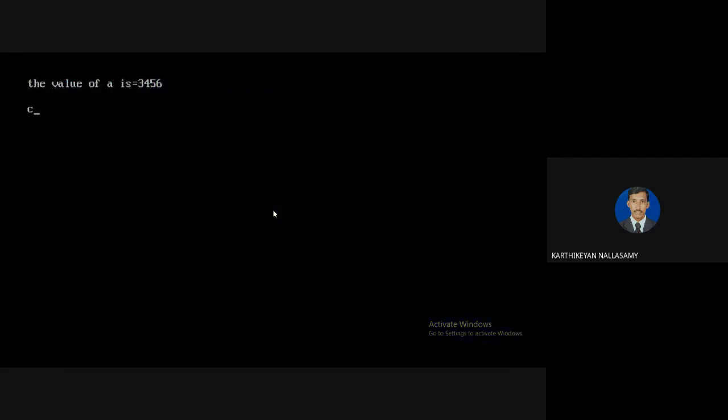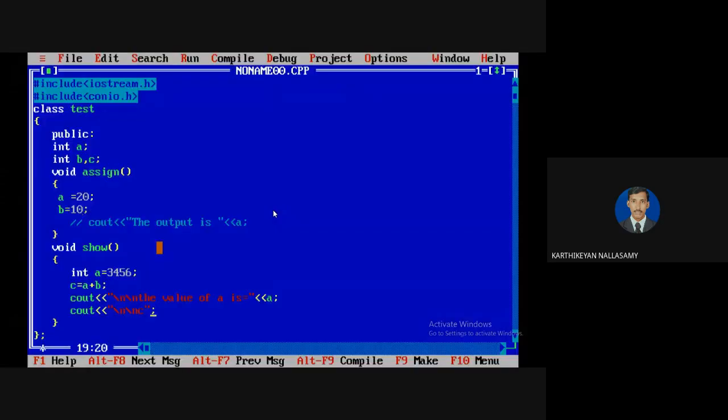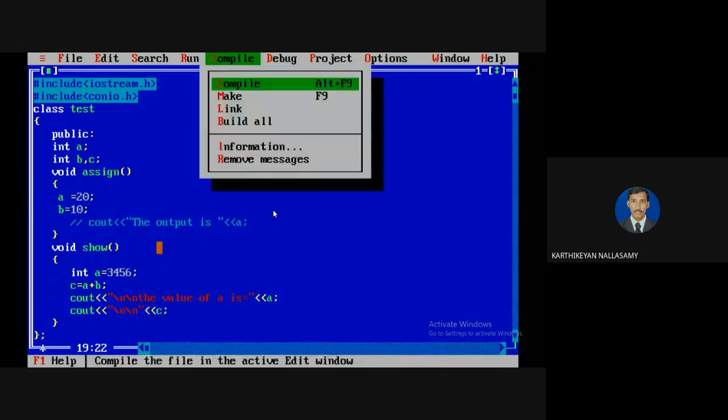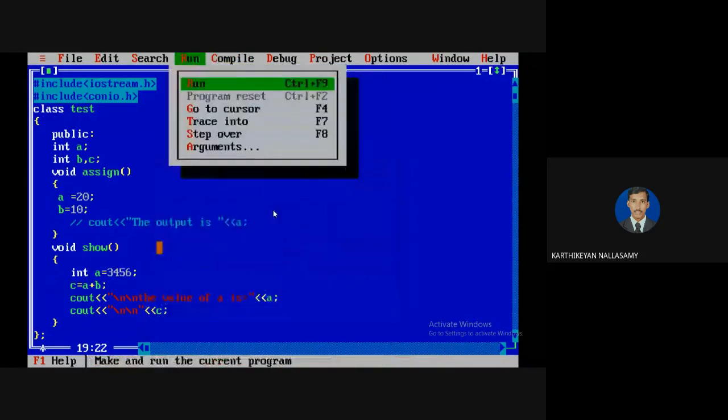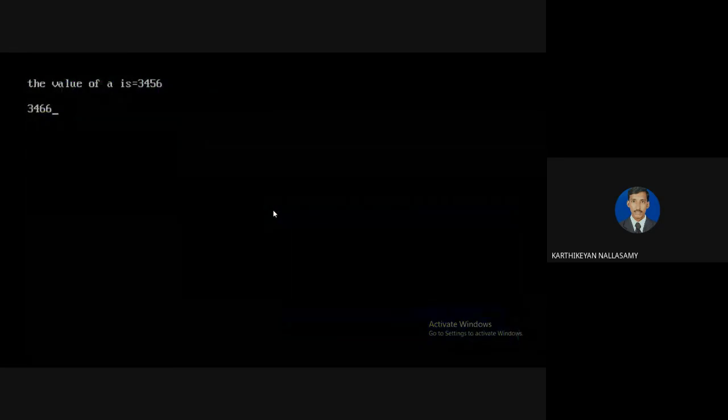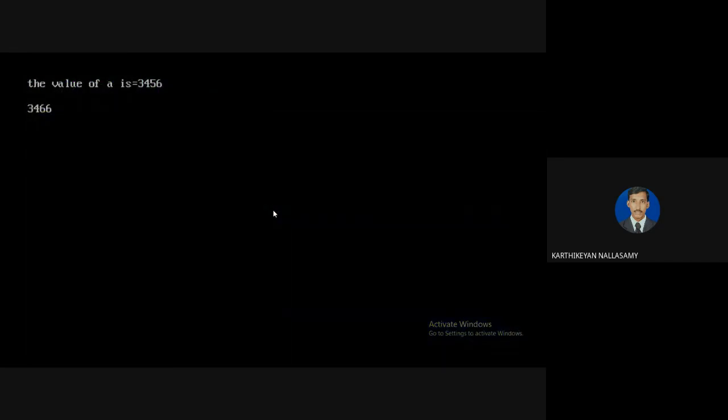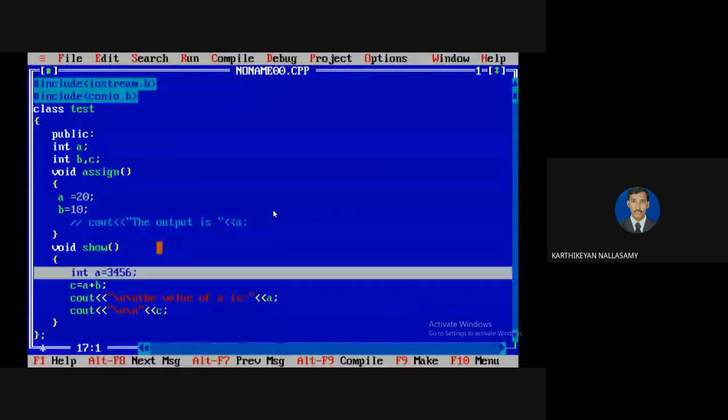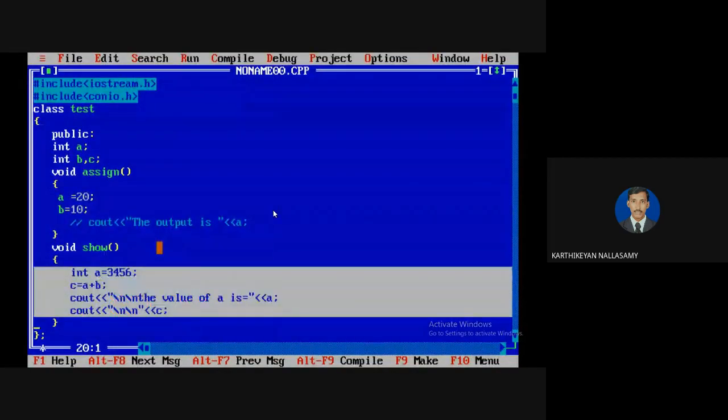Just a minute, I'm unable to print the value. I printed it as C, so it will display like this. So I'm going to compile and run the program. It shows that it is 3466. So from that, what we have to understand is that if you are performing any calculation inside the function, and the local name and instance variable name are the same, then the function always gives preference only to the local variable, not the instance variable.